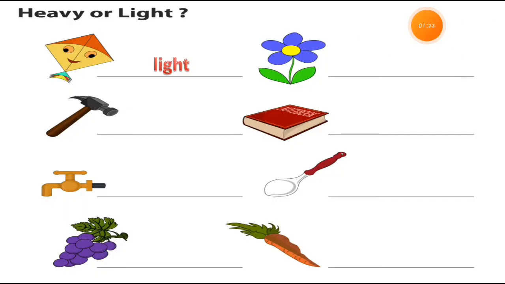Whenever flowers grow on the plant, you can easily pick them up, right? You can just easily pick up the flower from the plant with the help of your two fingers only, your thumb and your first finger. If you use these two fingers, you can easily pick up the flower. So flower is a lightweight thing. It is not as heavy. Okay, so flower is a light thing.